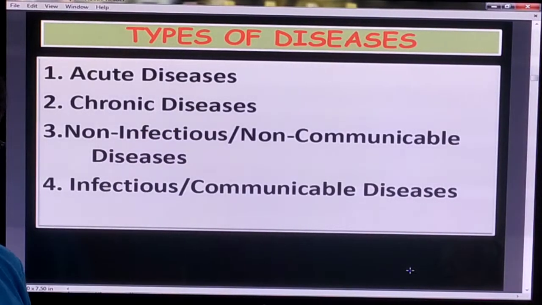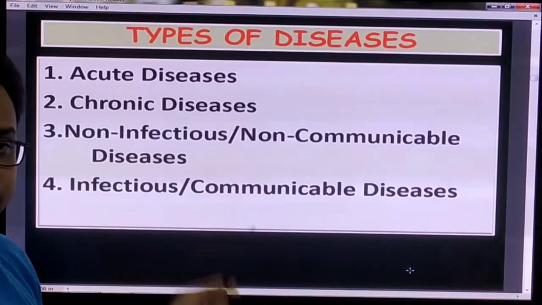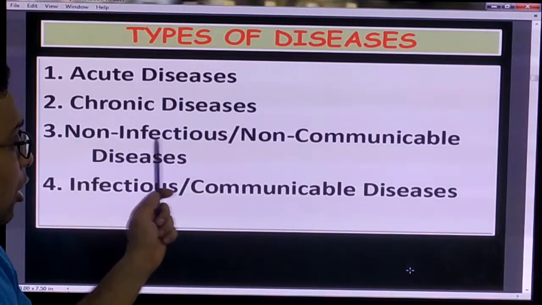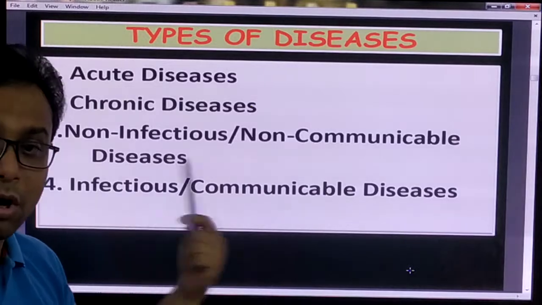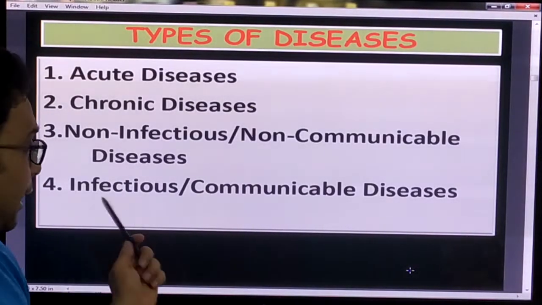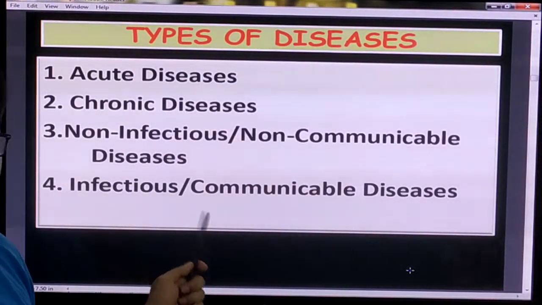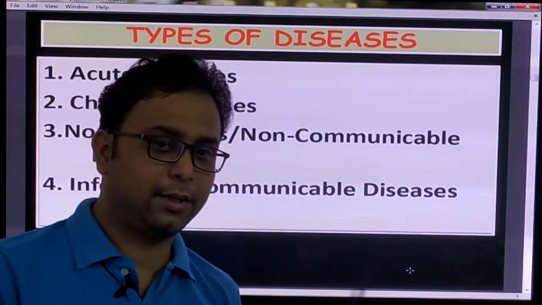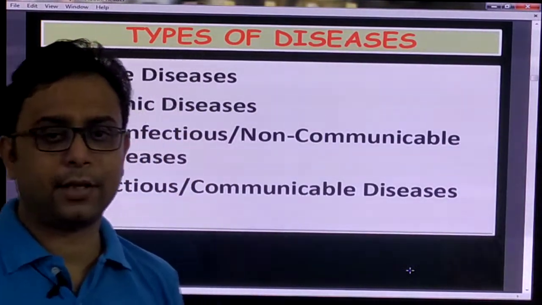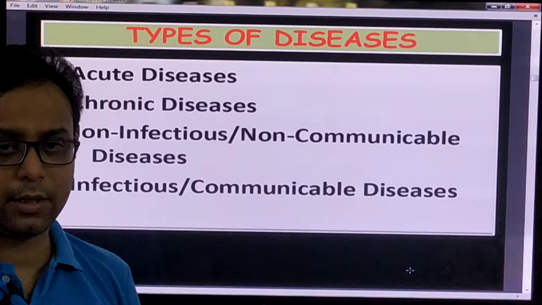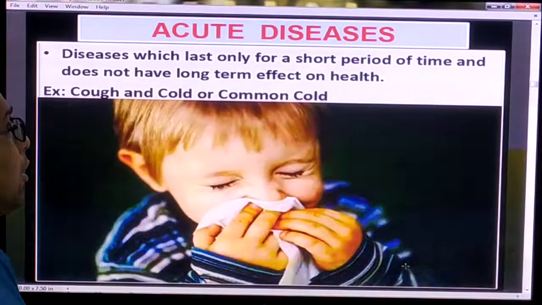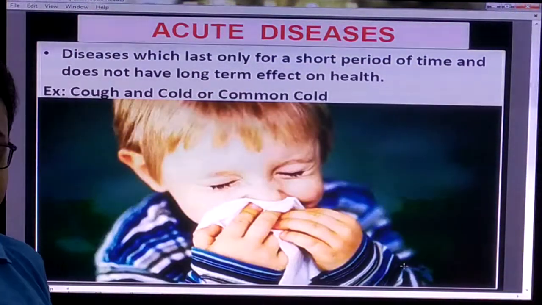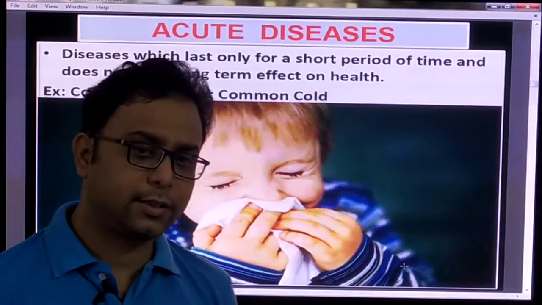Types of disease. Number 1, acquired disease. Number 2, the chronic disease. Number 3, non-infectious, that means the non-communicable disease. Another one, the infectious, that means the communicable disease. So those are the different categories of disease. Number 1, the acquired disease. What is meant by the acquired disease?